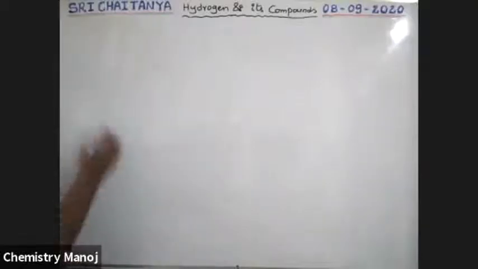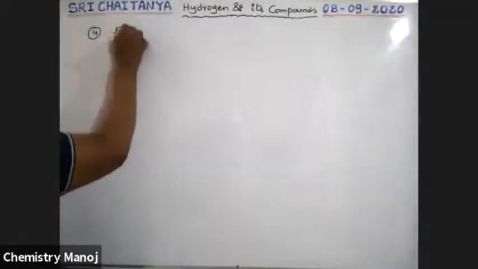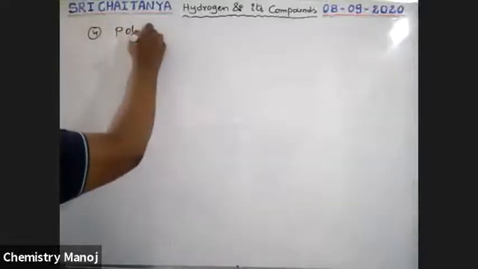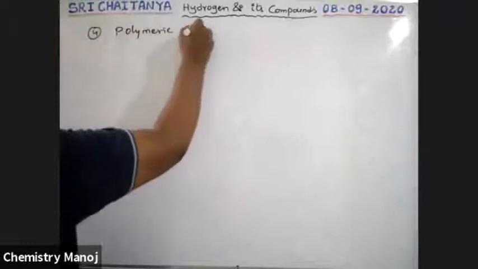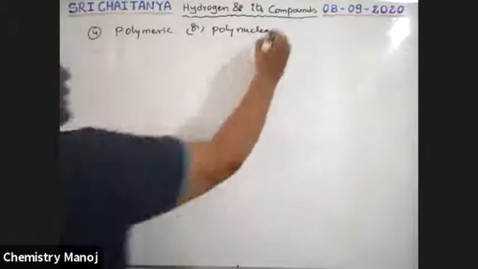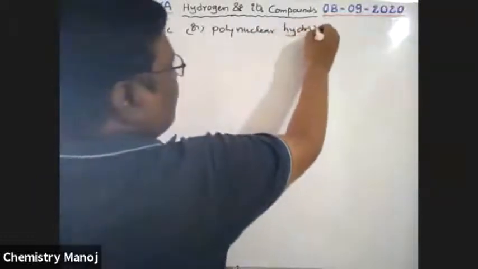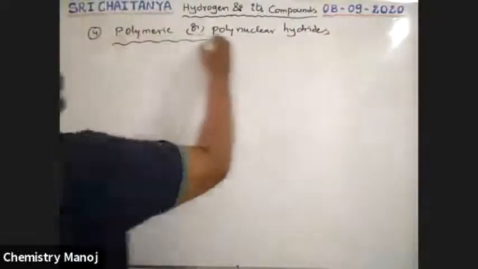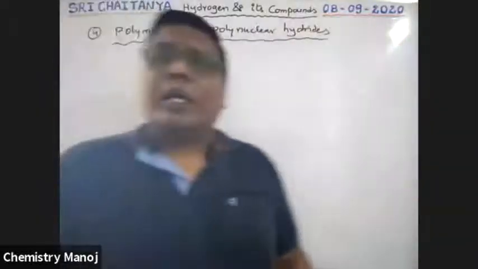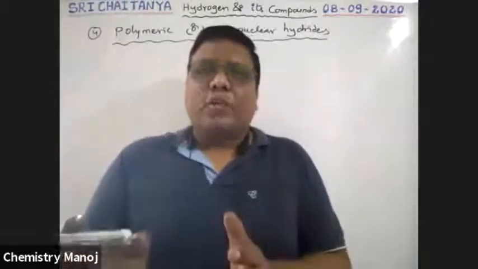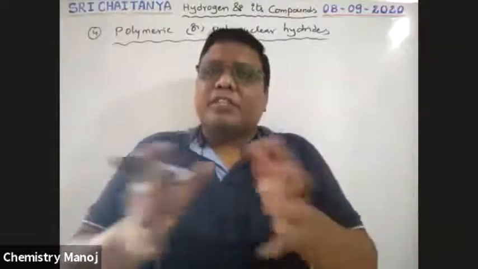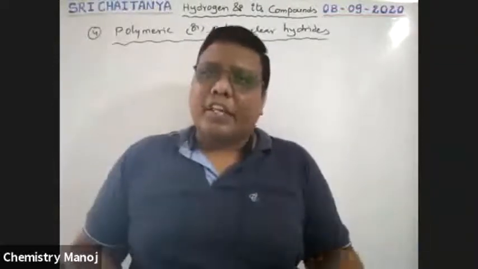That is the fourth type, polymeric or polynuclear hydrides. So what type of hydrides? Here polymeric structures exist, not individual molecules, so not discrete molecules. A combination of a number of series of molecules gives a polymer. So polymeric structures exist here.